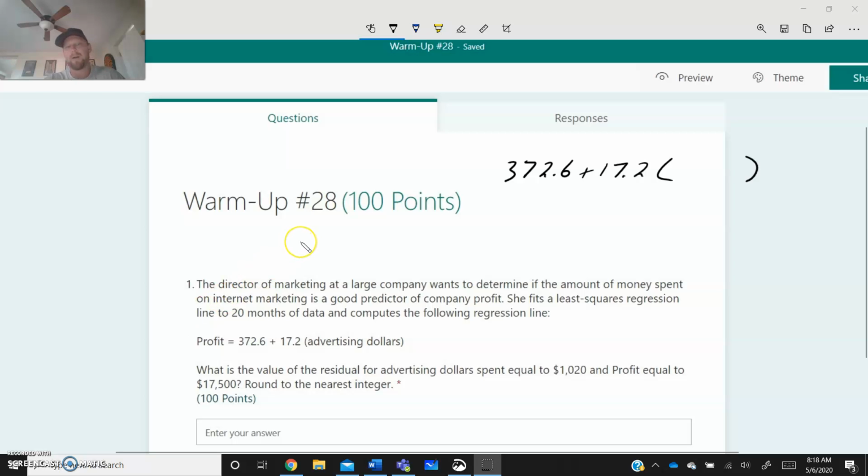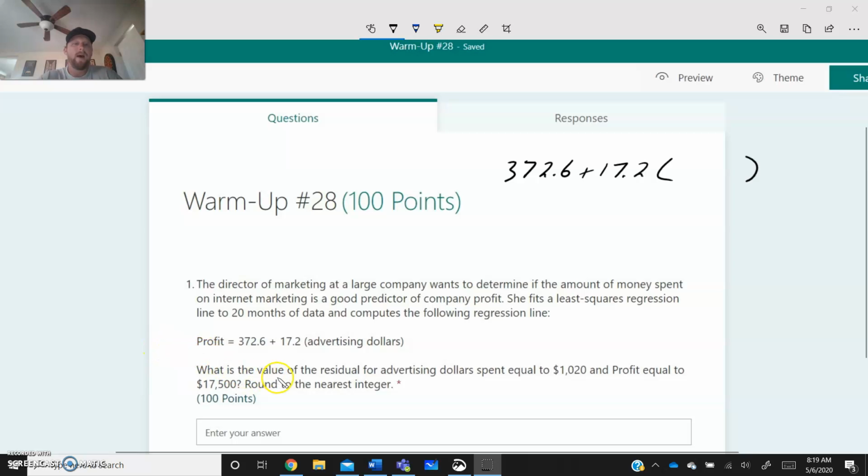All right, let's knock this problem out. The director of marketing at a large company wants to determine if the amount of money spent on internet marketing is a good predictor of company profit. She fits a least squares regression line to 12 months of data and computes the following regression line. So we're just talking about 12 months, and they came up with this equation for us.